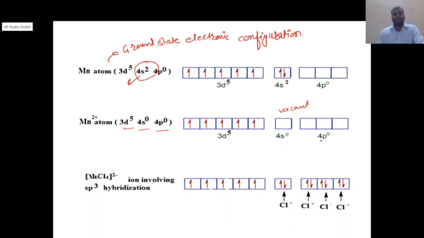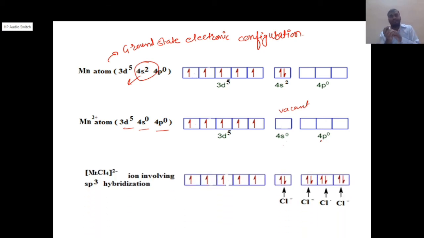So now what will happen? The chlorine will donate the lone pair of electrons to the empty vacant atomic orbitals of the manganese. Now see here, in this 3d5 there are 5 single unpaired electrons, and chlorine will donate the lone pair of electrons into the s orbital and the p orbitals.